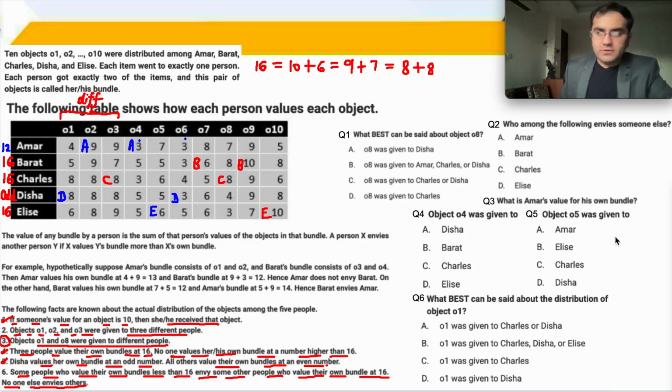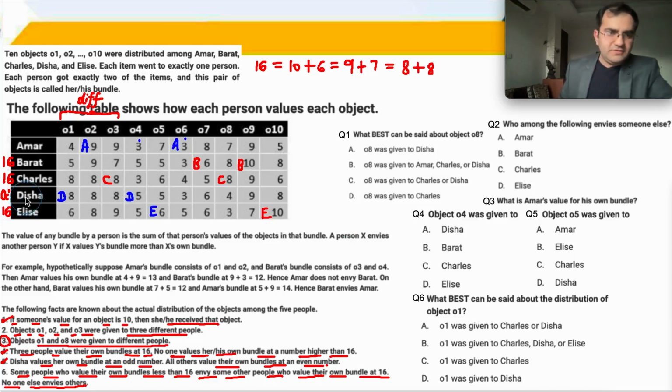And what is the value for D now? So if A is 12, then what is the value for D now? 4 plus 3, 7. So A is not envying D. Okay? Is D envying A? What is D now? 8 plus 3, 11. And according to D, what is A now? 8 plus 5, 13. 11 is less than 13. So now D is envying A because the value of its bundle is less than what it values for A. So therefore this is not A. This is not A, this is A, and finally this is D, and that is the end.